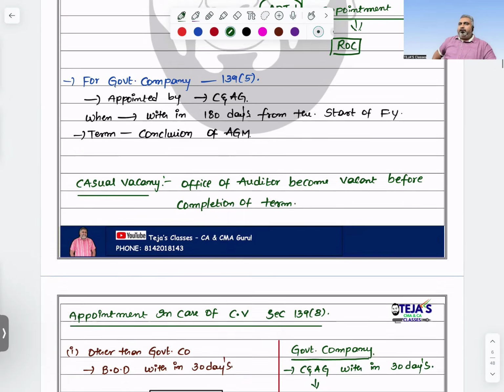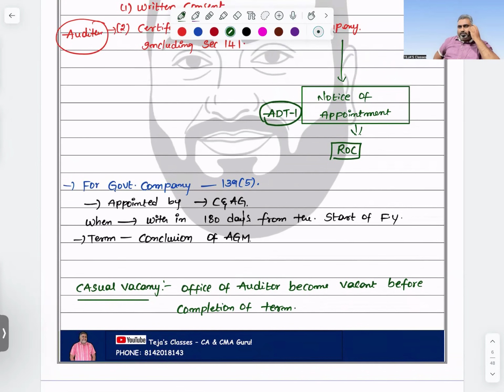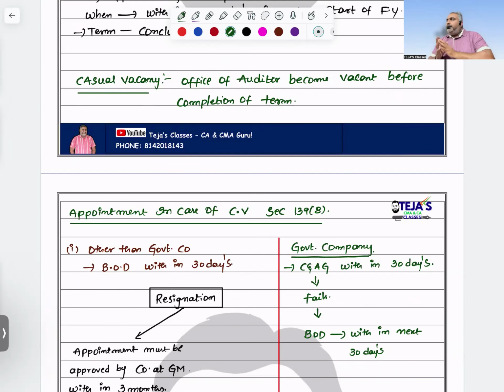Then we'll discuss casual vacancy and all these points. Casual vacancy, I already told you. Even after the appointment, if you attract any of the disqualifications we mentioned in section 141 subsection 3, then automatically you need to vacate that office. You may call it a casual vacancy.